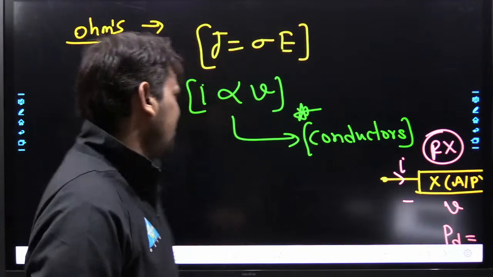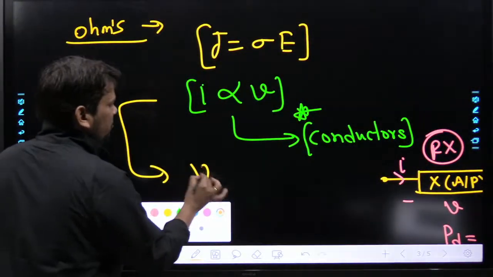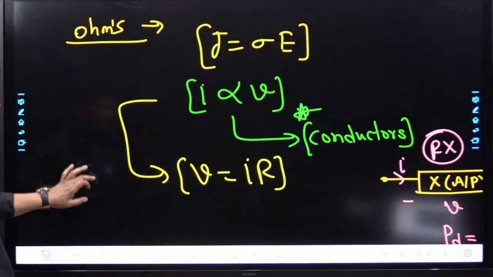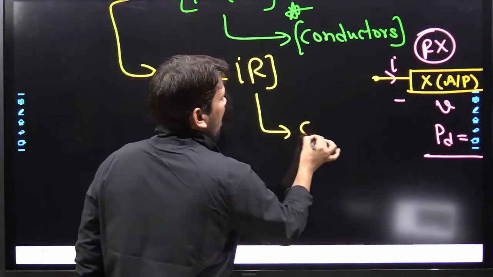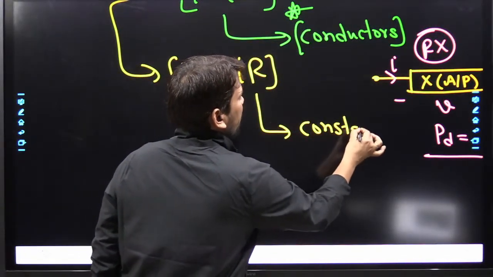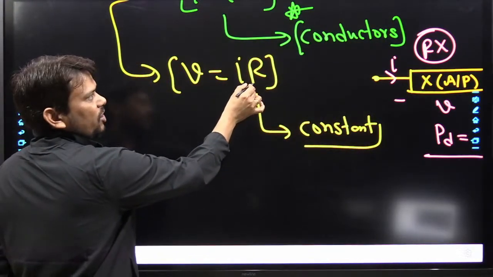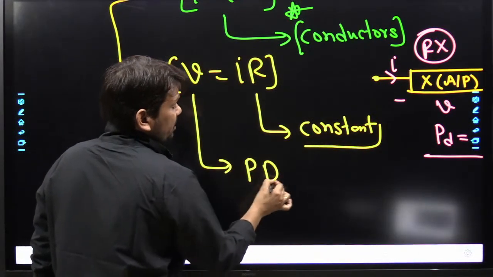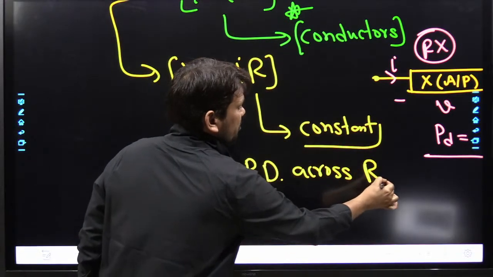Another thing, my dear friend: whenever we want to expand this equation, we can write V is equal to IR again. Try to understand each point. Please mind it, beta, this element R is constant. We are not considering any temperature variation here. So this V is nothing but the potential difference across R.